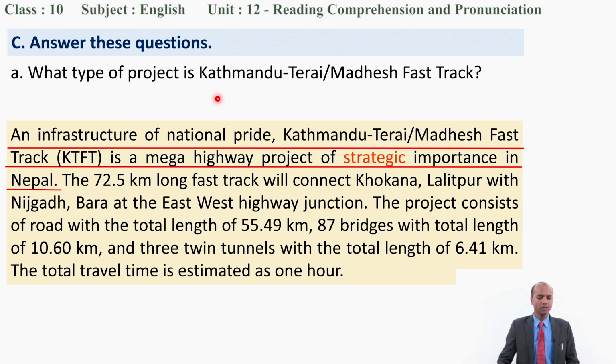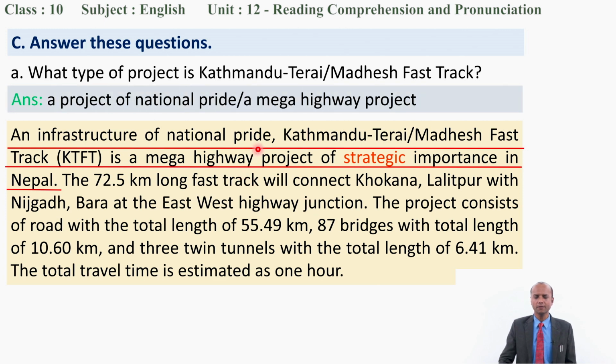For example, it is a project of national pride, or you can also write a mega highway project. So both of these answers are correct. Or you can also write, Kathmandu Tarai Madhesh Fast Track is a project of national pride, or it is a mega highway project. You can write complete sentences as well as just correct answers.